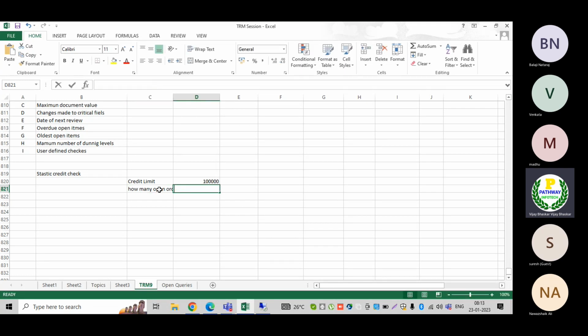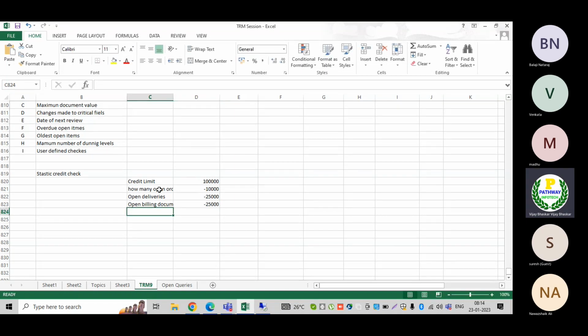Let us assume 10,000 rupees of open sales orders. At the same time, open deliveries, how many open deliveries are pending for this customer, let us assume 20,000 rupees, just an example. And how many open billing documents are there.